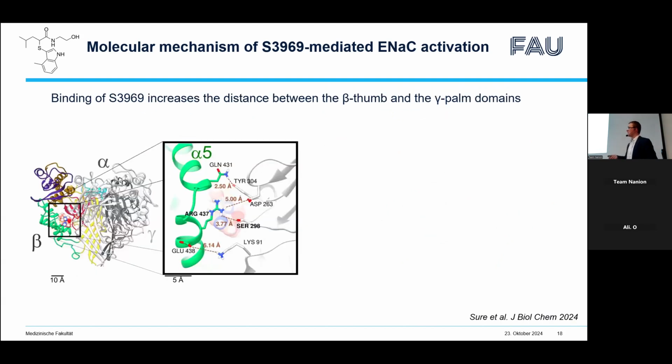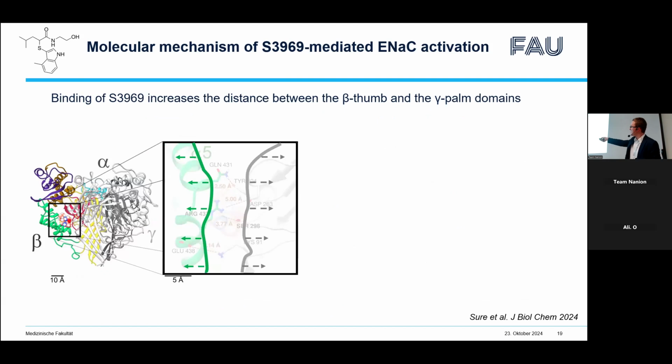Also, in our MD simulations, we noticed that S3969 binding to the beta subunit causes a local conformational change that increases the distance between the beta subunit and the gamma subunit. So due to the binding, the beta subunit moves away from the gamma subunit. This appears logical because the binding site is localized between two subunits, at the interface between beta and gamma subunit.